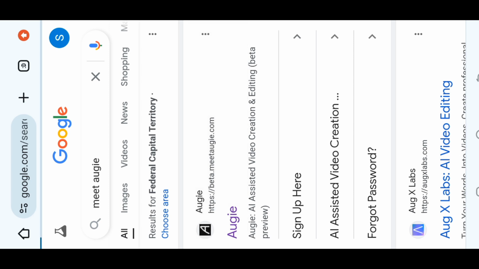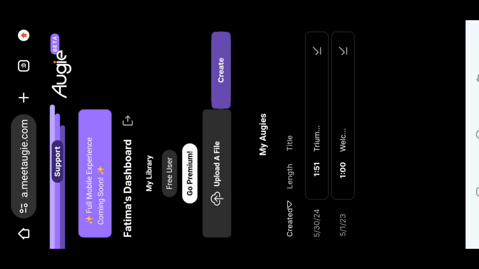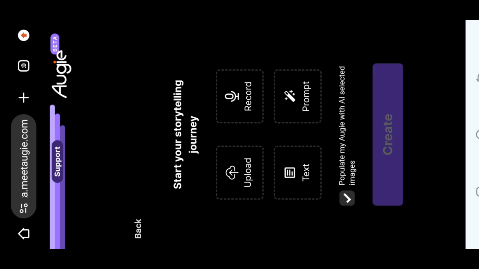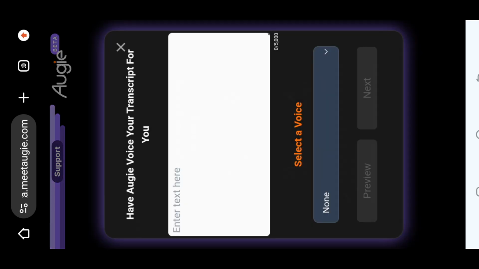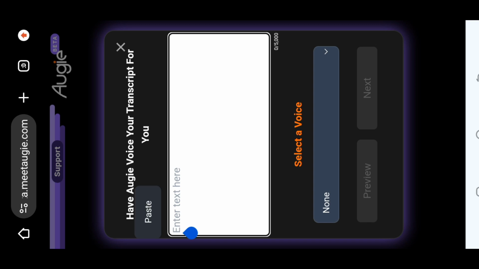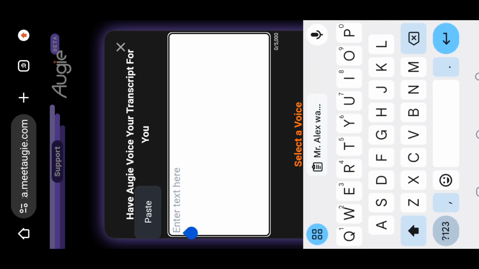After clicking on it, you sign up, then click the create icon. It will bring options: upload, text, and prompts, any one you wish to use. So we are going to use the text. You click on it and paste it. So your story has already been pasted.